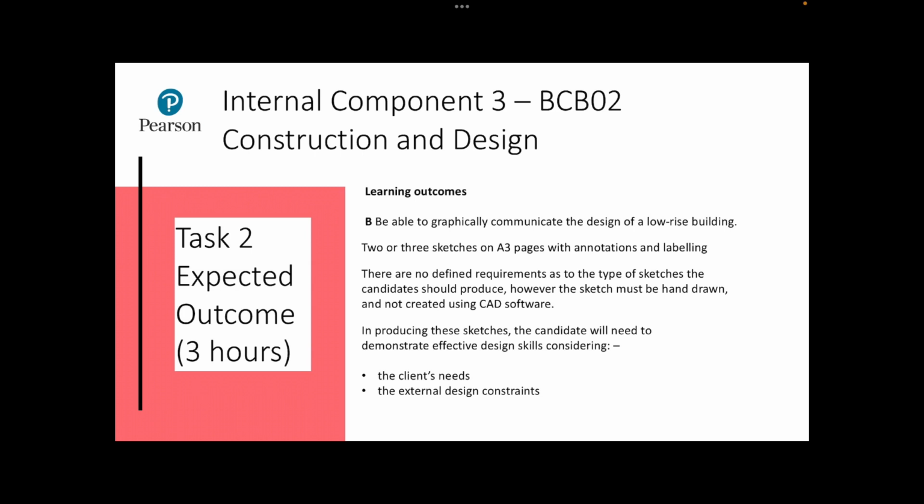There's no defined requirements for the types of sketches that the candidates should produce. However, the sketches must be hand-drawn and cannot be created using CAD software. The sketches should demonstrate effective design skills and they should consider the client's needs and the external design requirements. Any sketches that are produced by the learners should show these elements.